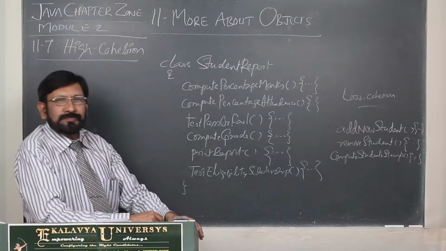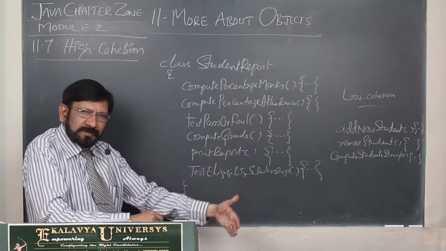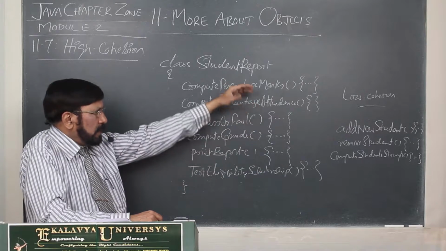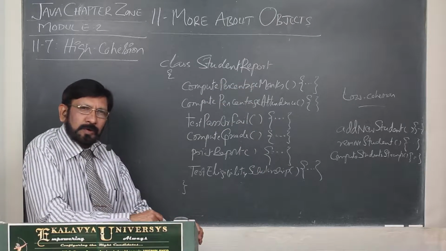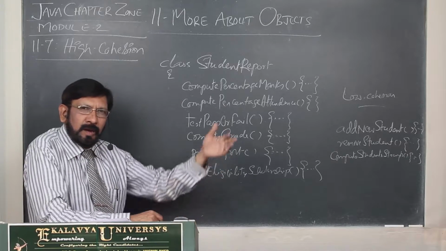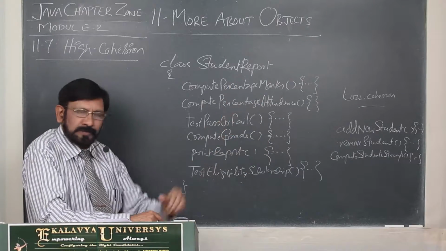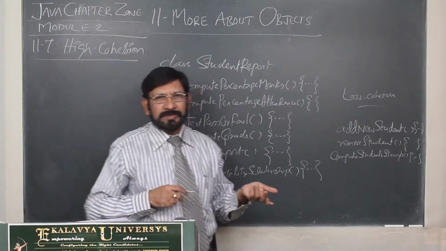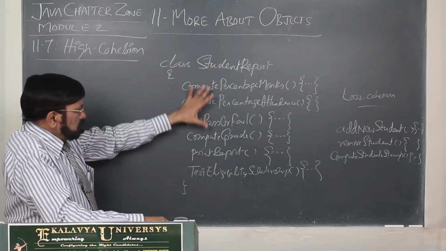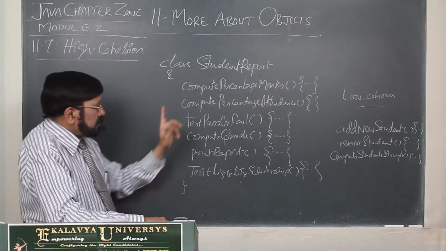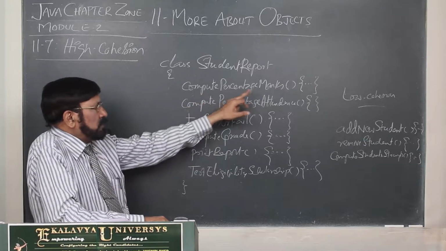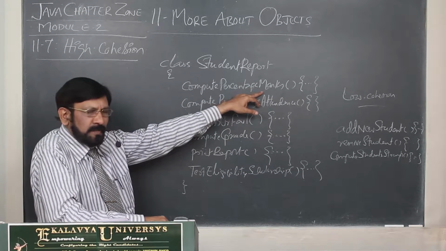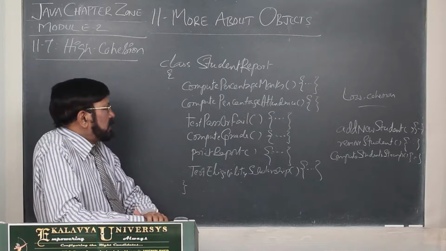Here, student report. Regarding students' performance or whatever it may be, you have to prepare a report. So, what you can quantify and all that information should come into this. For each part of information, you develop a method. So, now if you see, simply by titles you can understand their integrity. Now, compute percentage of marks. For each student, we have to compute the percentage of marks. Okay, that is one method.